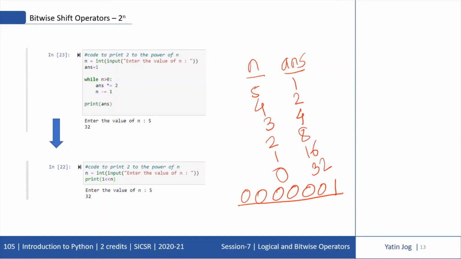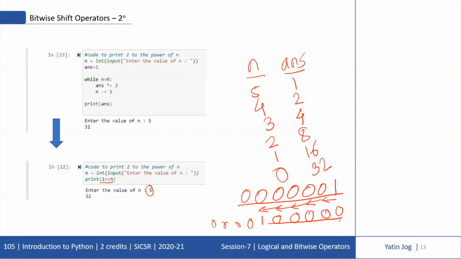Now I want to left shift the binary of 1 by 5 locations. So this 1 I'll left shift to this side by 1 location, 2 locations, 3 locations, 4 locations and 5 locations. So my 1 will come here, and whatever void, empty locations I have, I will fill those locations with 0.